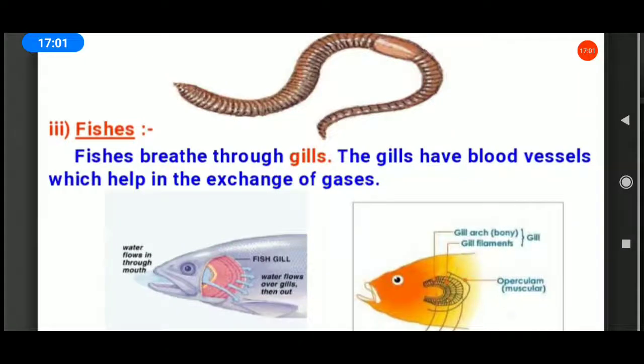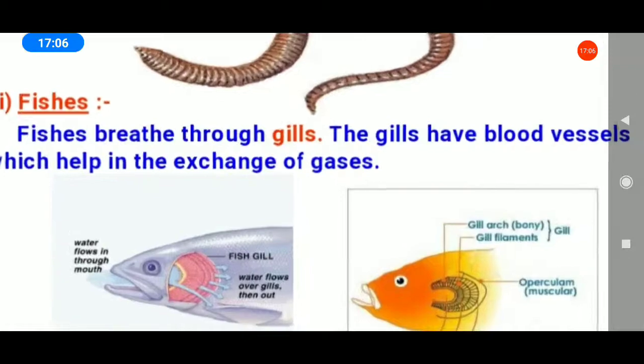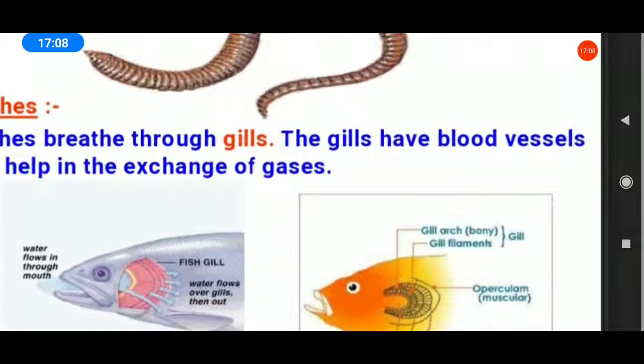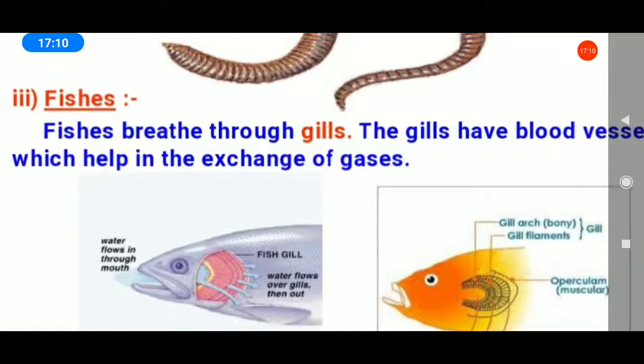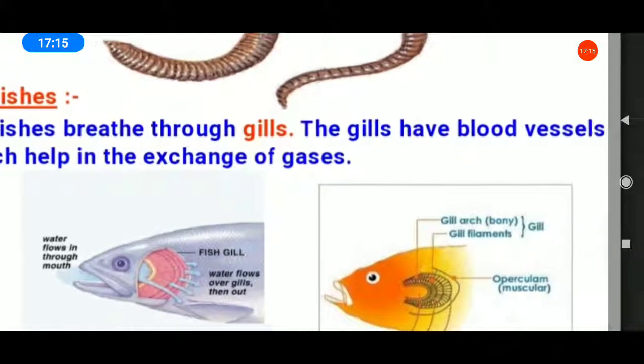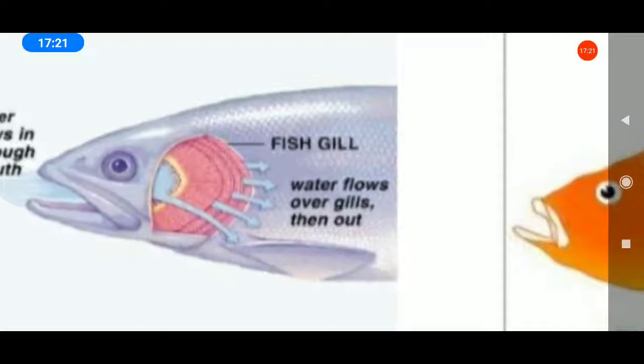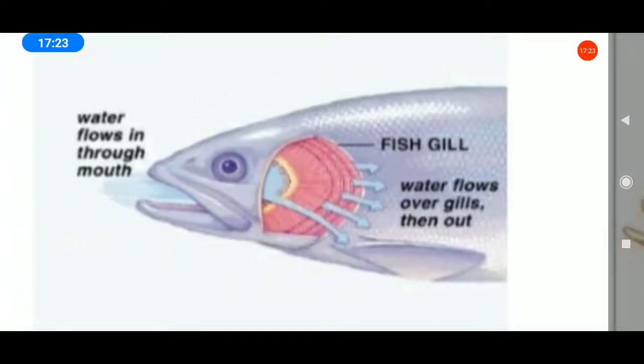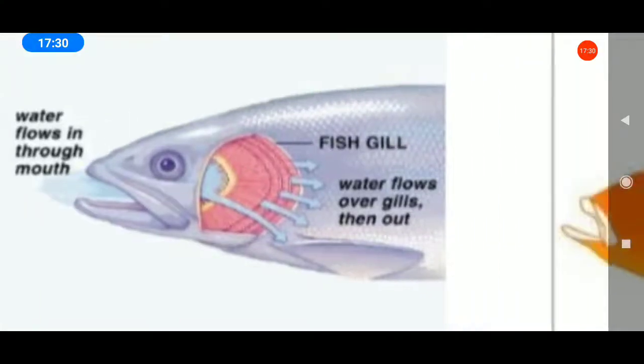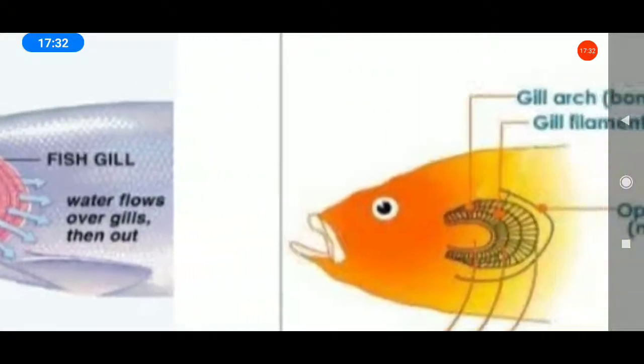Next, fishes. Fishes breathe through gills. The gills have blood vessels which help in the exchange of gases. This is a fish gill. All of you see the picture. Water flows through the mouth, flows over the gills, then out.